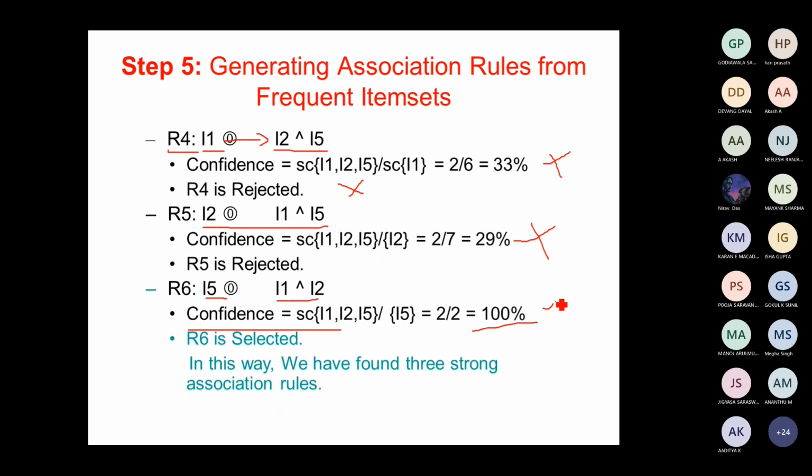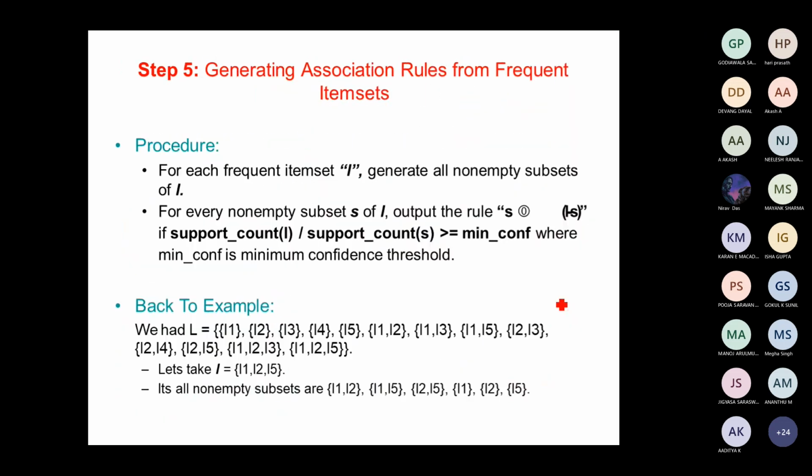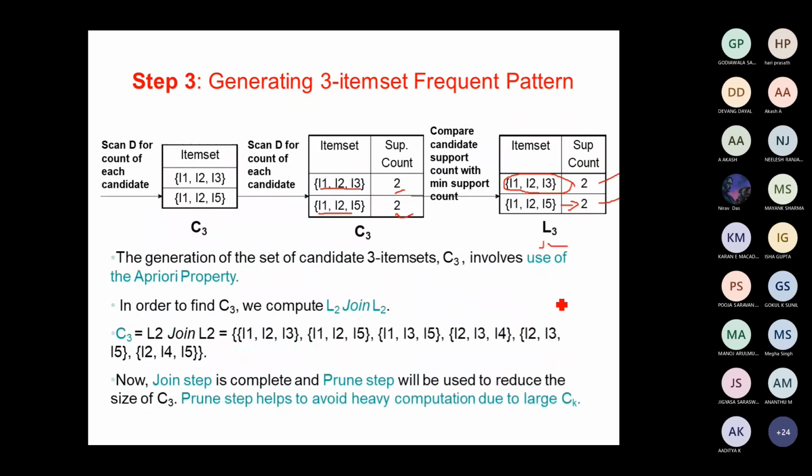Okay, so if you look over our previous step, what is our previous step? We have generated this three item set. Now you go for this particular one. I think they haven't shown it in the PPT, you have to do it. You just take I1, I2, I3. For these three combinations, you find out the association rules.